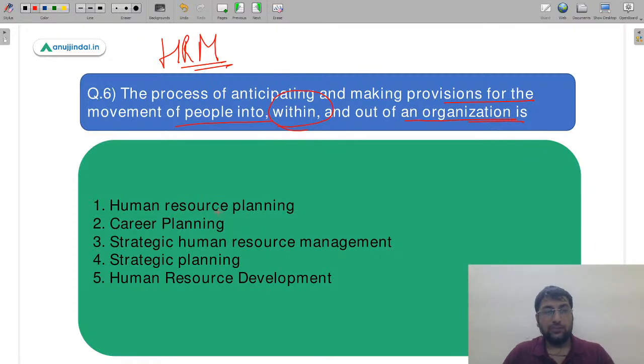Very very basic question. Is it first, human resource planning? Is it second, career planning? Is it third, strategy human resource management? Is it fourth, strategic planning, or is it D, sorry, fifth, human resource development? So these are the 5 options, slightly confusing options given to you just to check your conceptual clarity. Nothing else, सिर्फ आपको confuse किया जा रहा है.